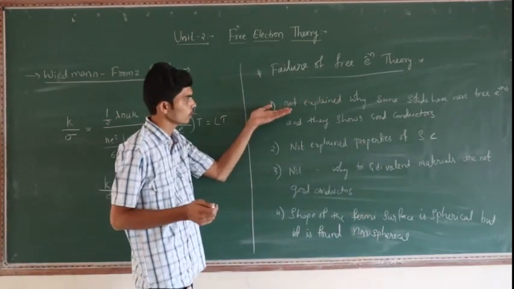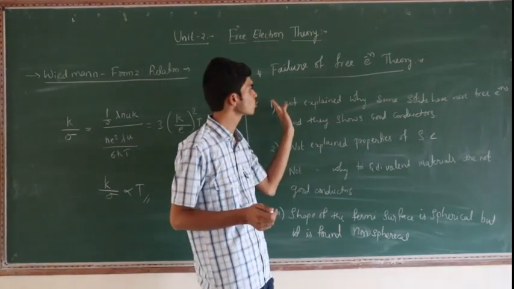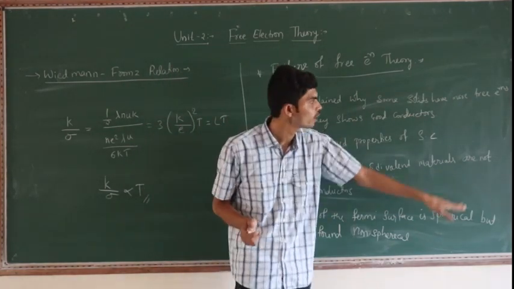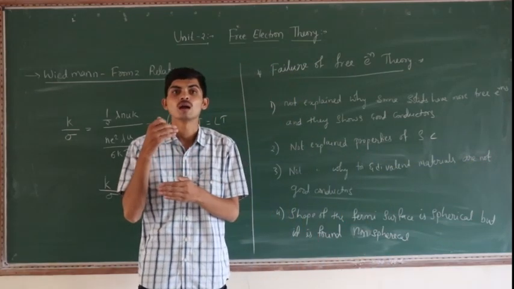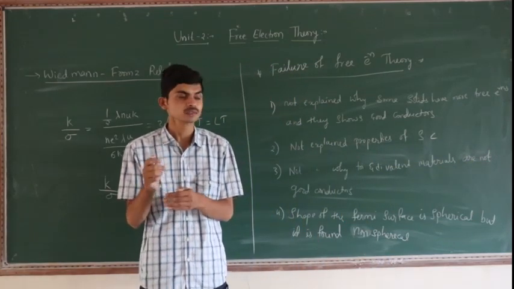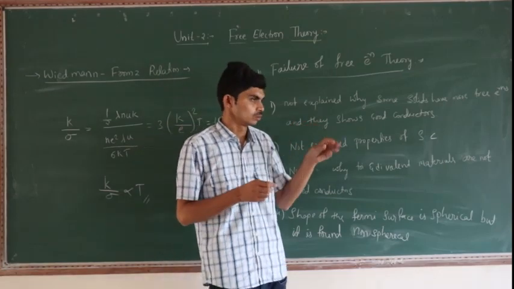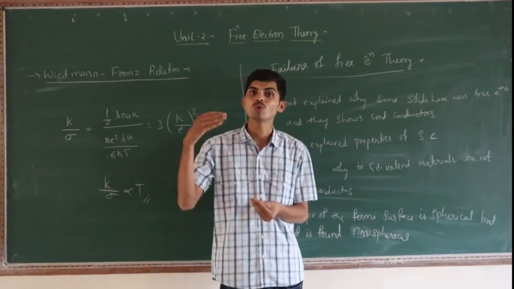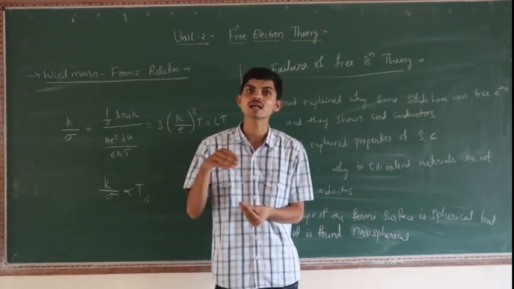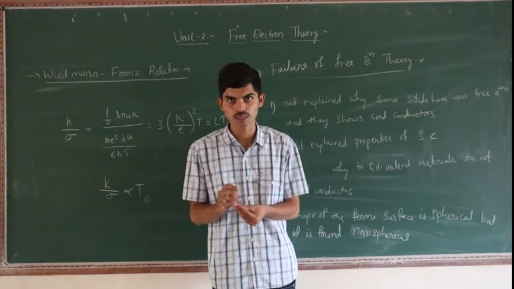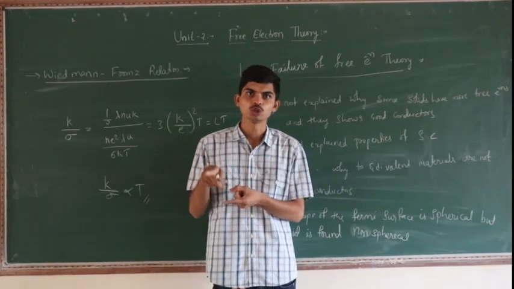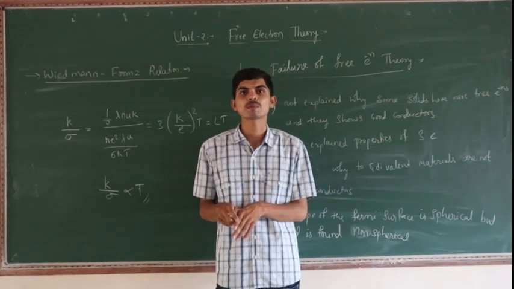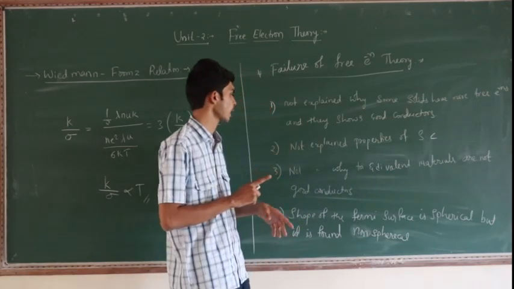This theory does not explain why some solids have more free electrons and show more conductivity. Those solids with many free electrons are good conductors, but hardly any free electrons are present in some solids. Those are insulators. This theory doesn't explain these properties.